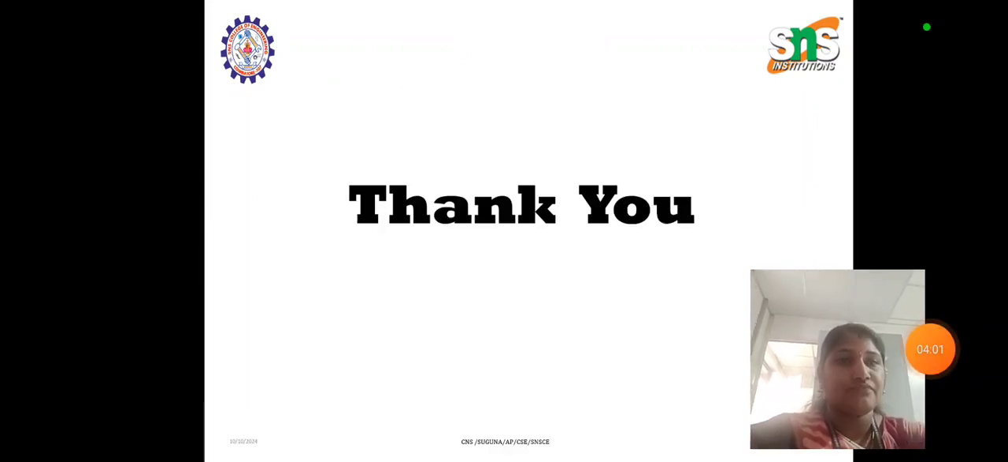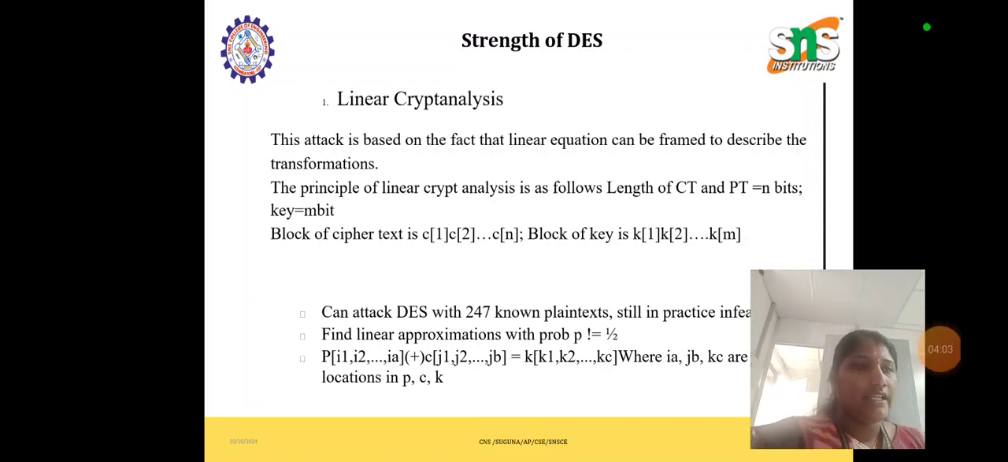Next is linear cryptanalysis. Here the attackers identify the difference between parity bits in the plain text, cipher text and also the key. Probably all the plain text, cipher text and keys will have parity bits for security purposes. So in linear cryptanalysis, the attackers try to find the difference in the parity bits which are present in the plain text, cipher text and also the key.